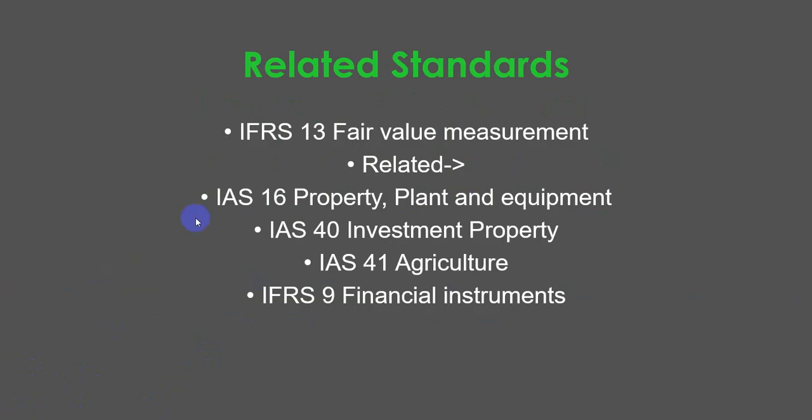IFRS 13 fair value measurement provides overall guidance and principles for measurement of fair value, and it is used as a guidance by other related standards, for example IAS 16 property, plant and equipment, IAS 40 investment property, IAS 41 agriculture, IFRS 9 financial instruments.